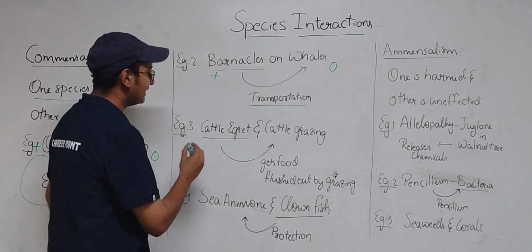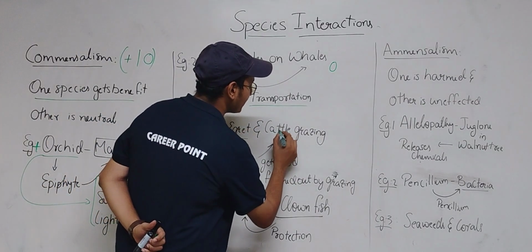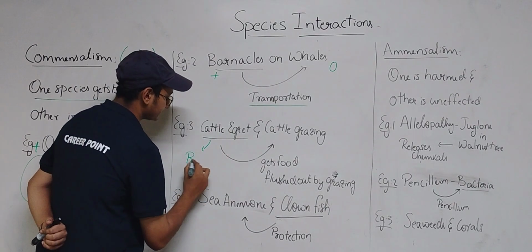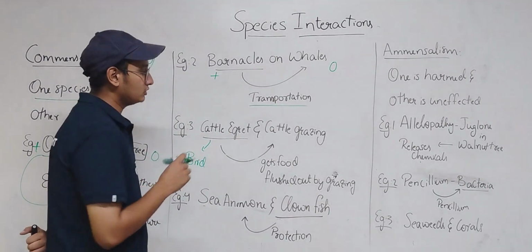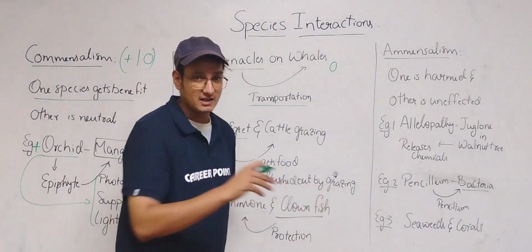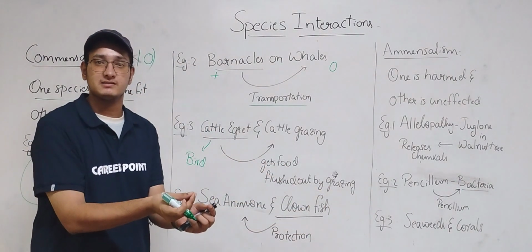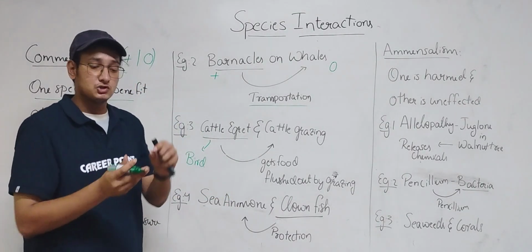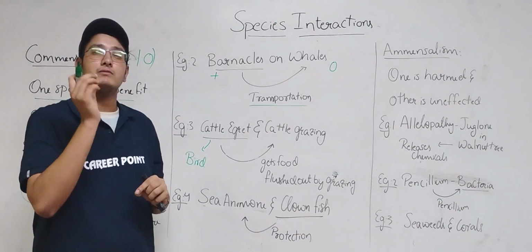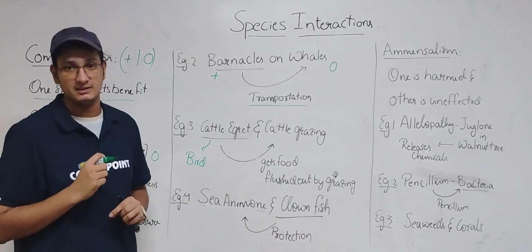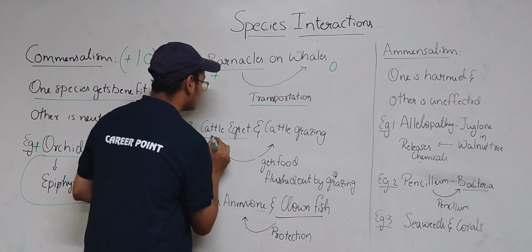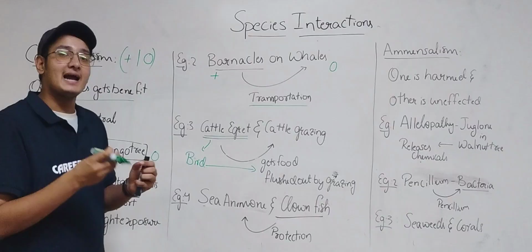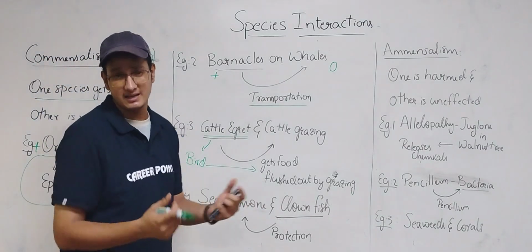And the third example is cattle egret and grazing cattle. The cattle egret is a bird, like a crane. When the cattle are grazing grass, some of the ground gets disturbed by the force. On the ground we will find small microorganisms or small insects. These insects are useful for this bird, the cattle egret, so it gets food when the cattle graze on the grass.